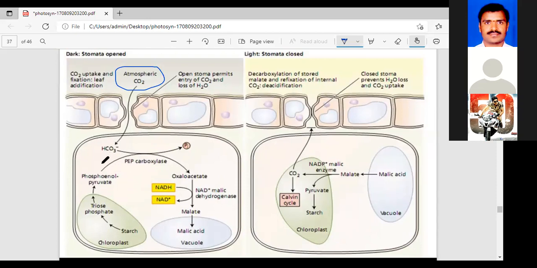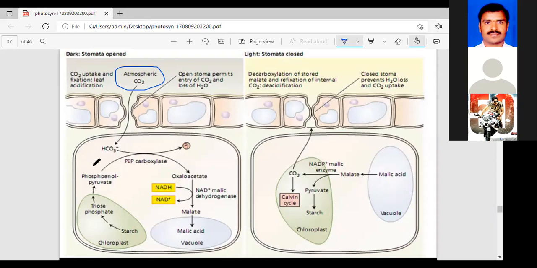For the absorption of CO2, the enzyme PEP carboxylase is utilized to form oxaloacetic acid, OAA.